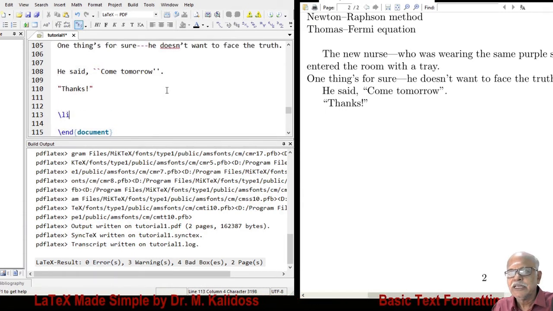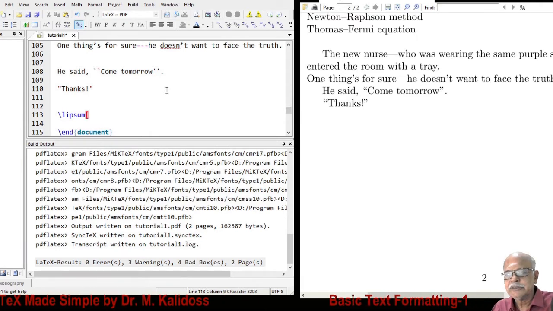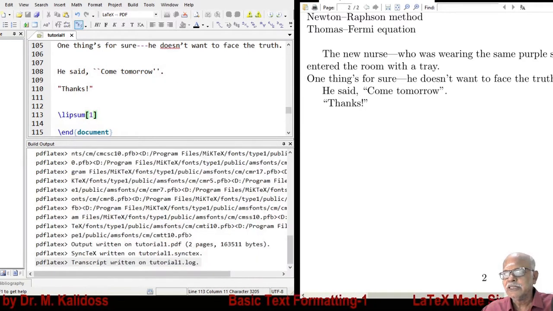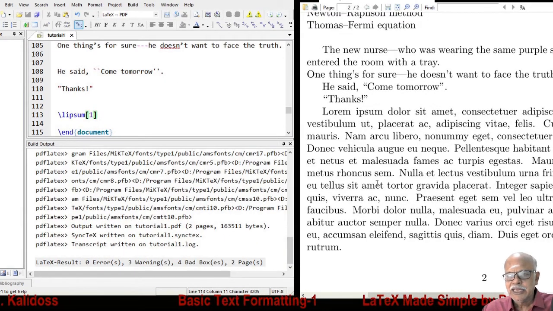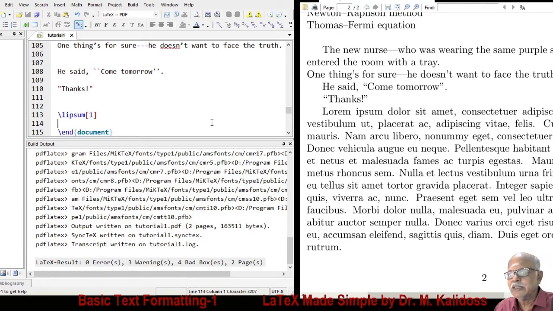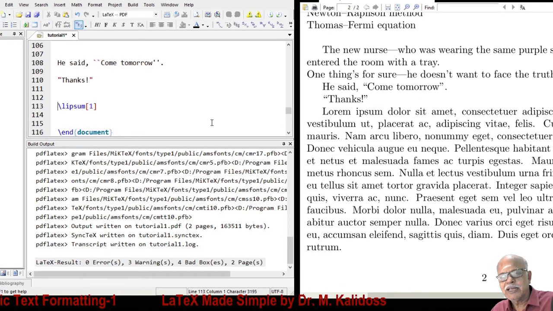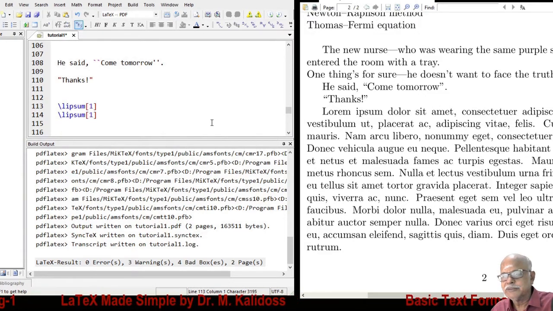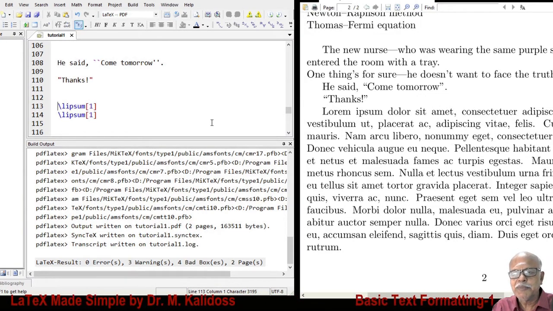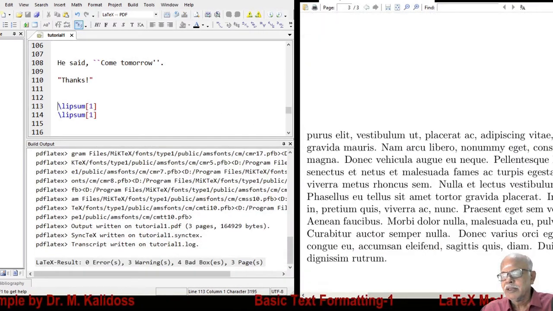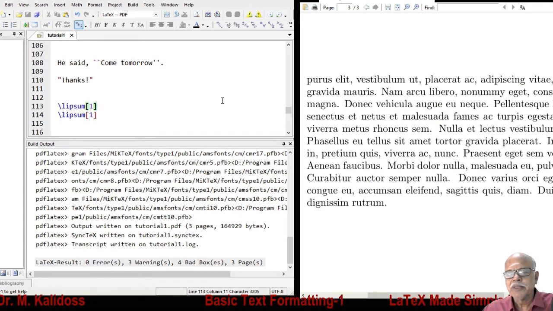I put lipsum 1, then it gives me a dummy paragraph here. Okay. Then I again copy and paste it, or I can simply place a cursor here and press Control D. Control D will duplicate the line. We have here. Okay.